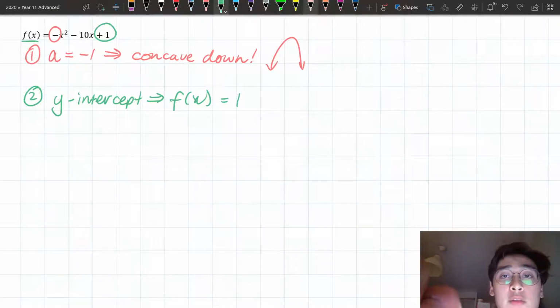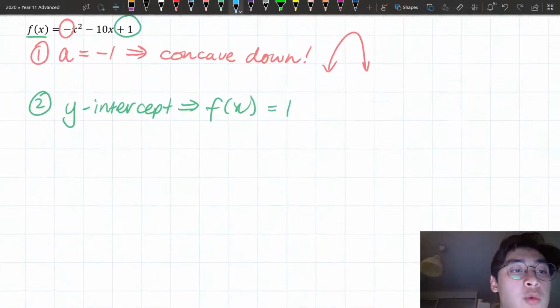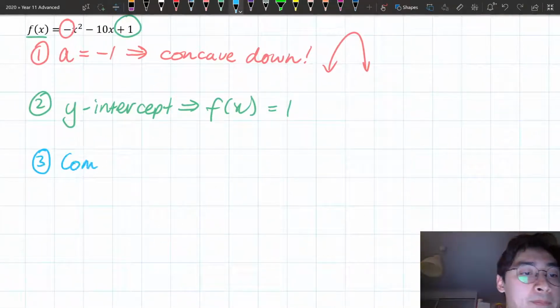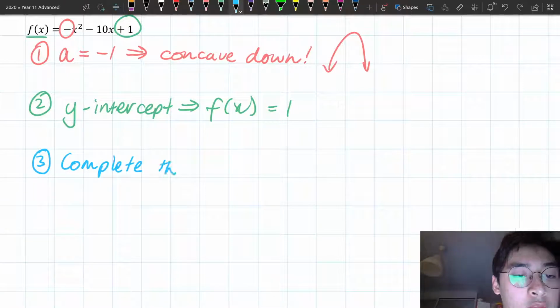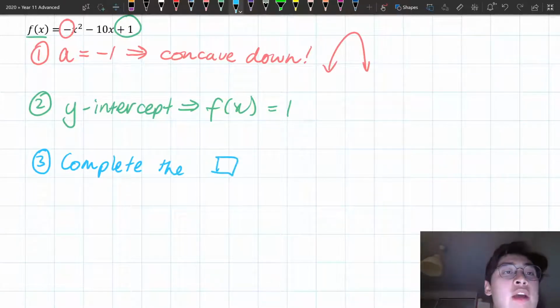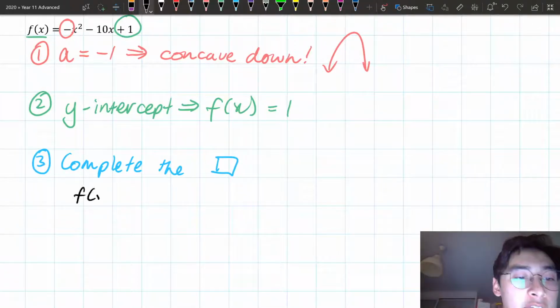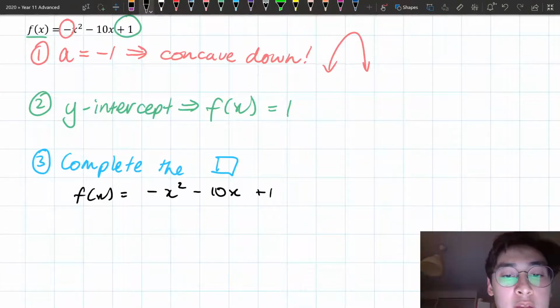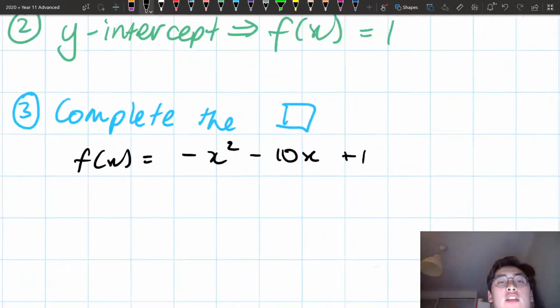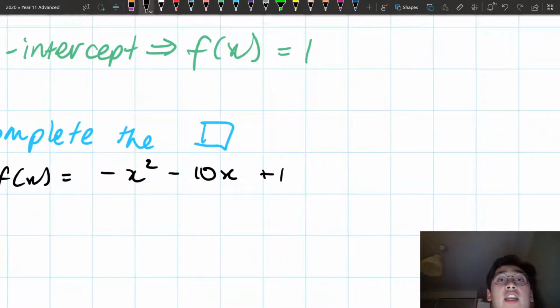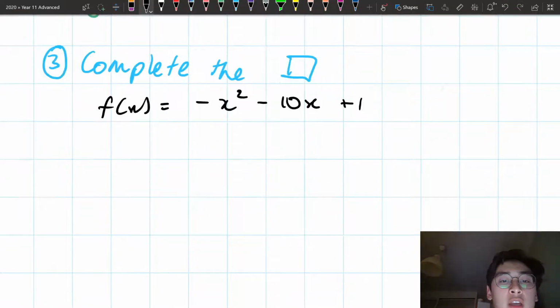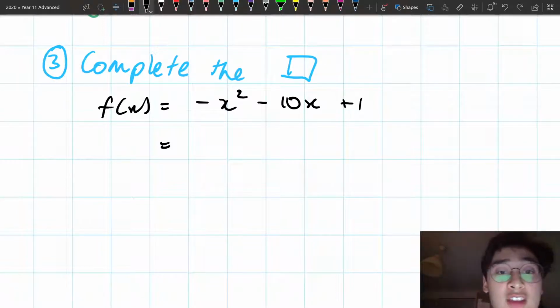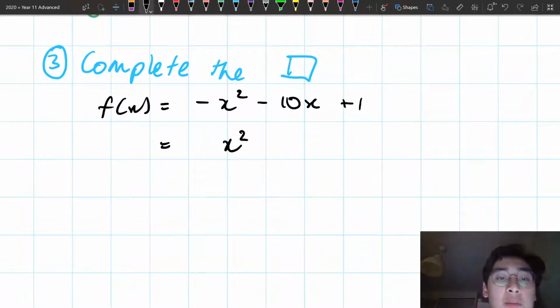Okay, the third part that I said we had to do was we had to complete the square. So completing the square. And I'm going to shorthand it, complete the square. Now if you have a look here at my function, I actually have f of x is equal to negative x squared minus 10x plus 1. My x squared term has a negative, it is not monic. So what I'm going to actually do first is I'm going to take out a numerical factor so that it makes my x squared just an x squared here. What I'm going to do is I'm going to take out a minus 1.